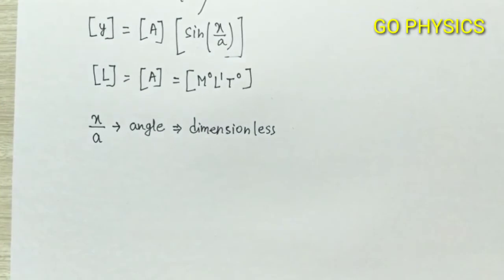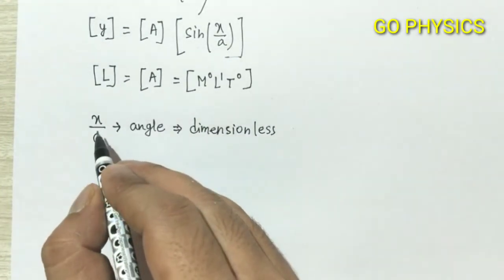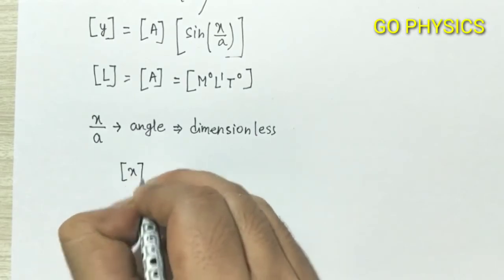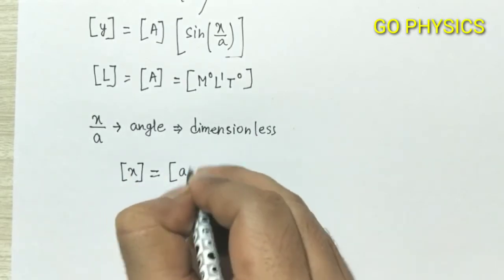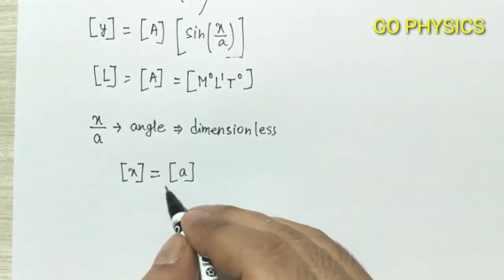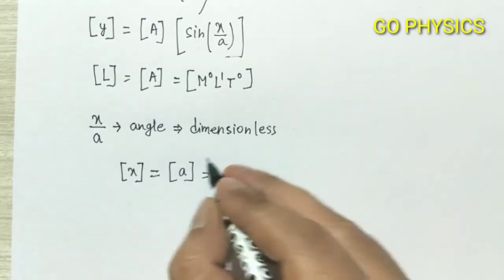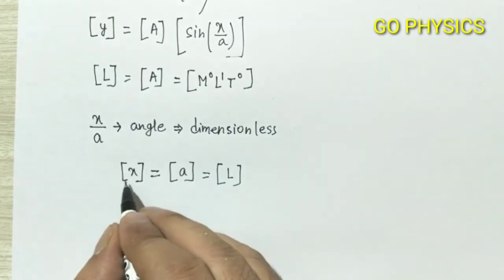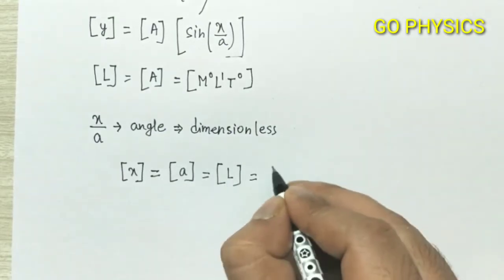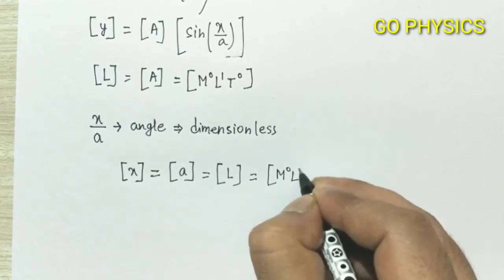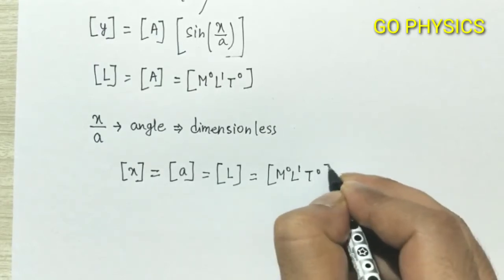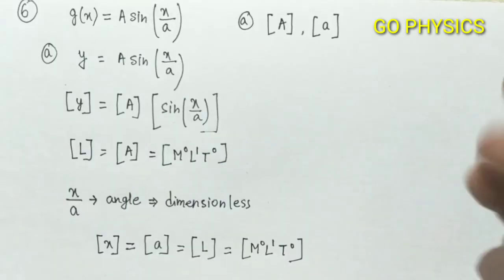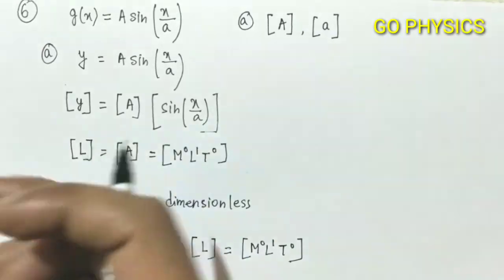So it will be dimensionless only when the dimension of x is the same as the dimension of a. So we can say from here, dimension of x must be the same as the dimension of a. Now again x is distance here, so dimension formula of a will become L, that is the dimension of x, or we can also write this in this form, M0 L1 T0.